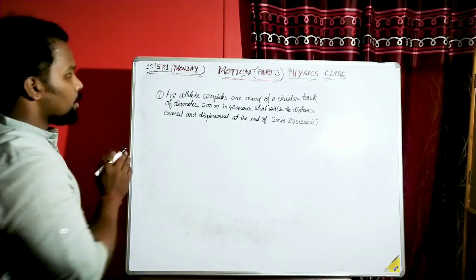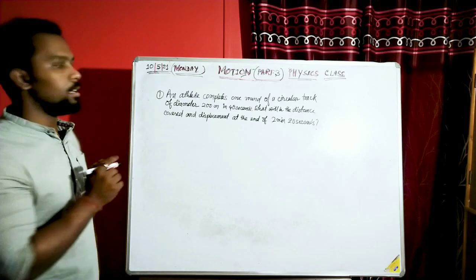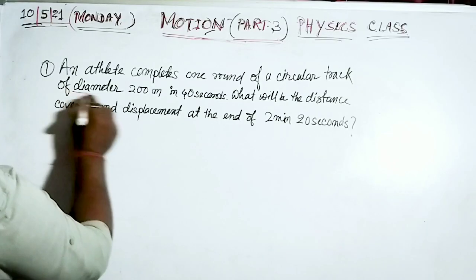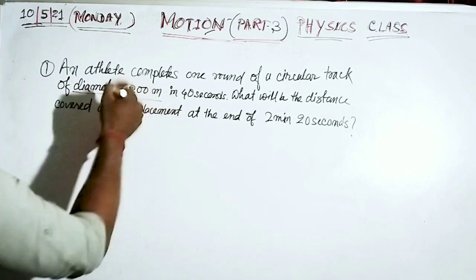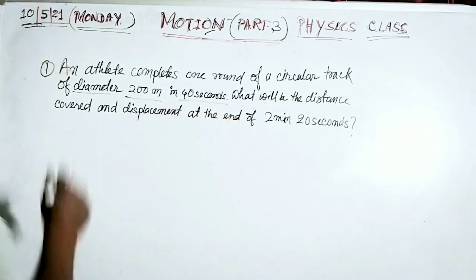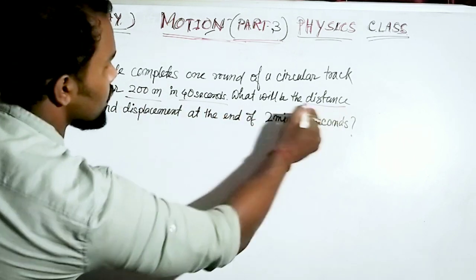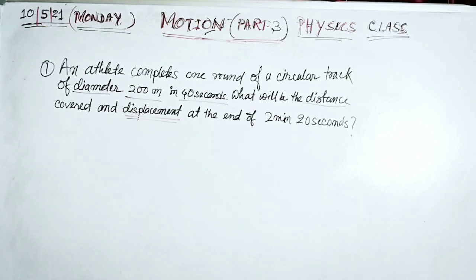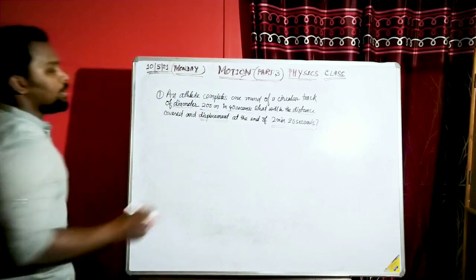Whenever you look at a question, first observe what things are given. First we have got the diameter, 200 meters, and the time is given: that path is covered in 40 seconds. Now we have to calculate the distance and displacement at the end of 2 minutes 20 seconds.